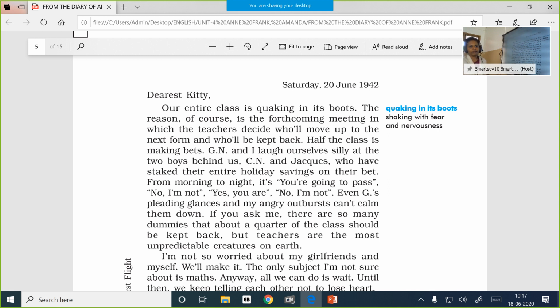So maybe the final examinations are over, and it is time when they wait for the results to come. And so the teachers are going to have a meeting, and they will decide who is to be promoted to the next class. Half the class is making bets.